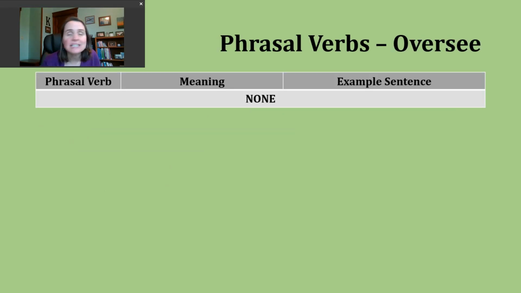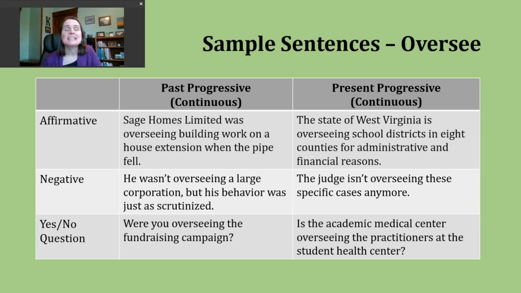Now, you might be relieved to know that we do not have additional phrasal verbs, so no new definitions for us to learn. Instead, we can move on and do a little verb tense practice. Today we're going to review the past progressive and the present progressive. First, let me mention that sometimes teachers or textbooks will use the word continuous to describe either of these tenses, and that's just fine. Progressive or continuous mean the exact same thing.